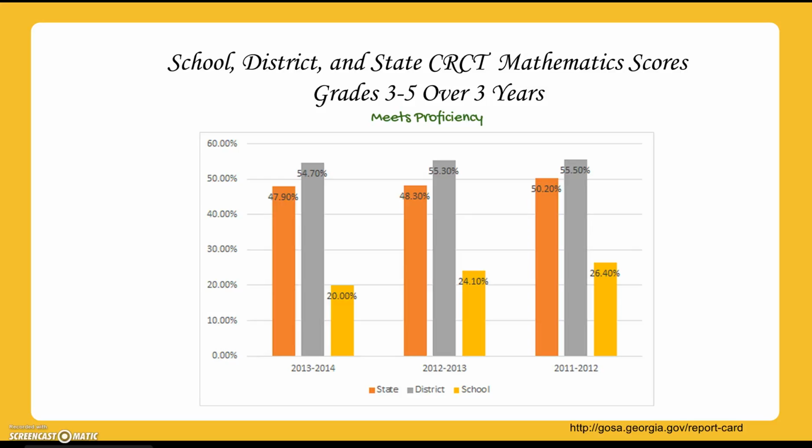So that is a decrease in meets. And what we see at the district level is the proficiency level stays about the same, as well as the state level. So that might be something we want to look at, like what is going on with these meets percentages decreasing.